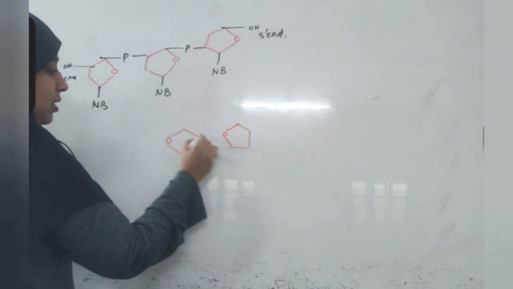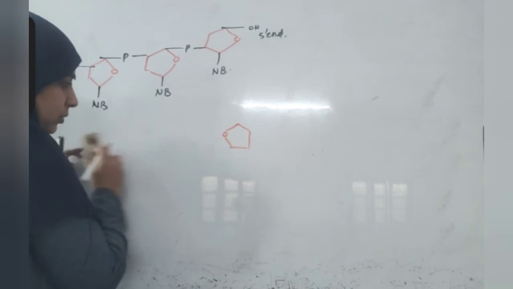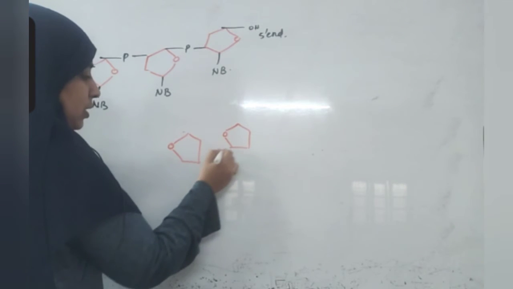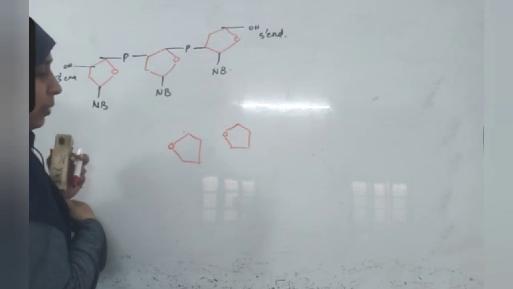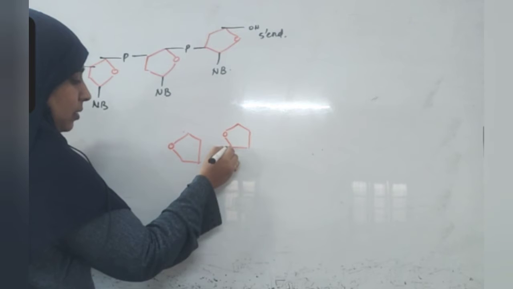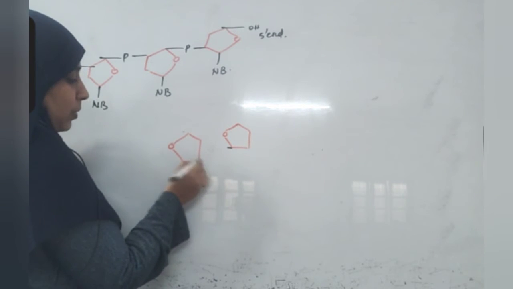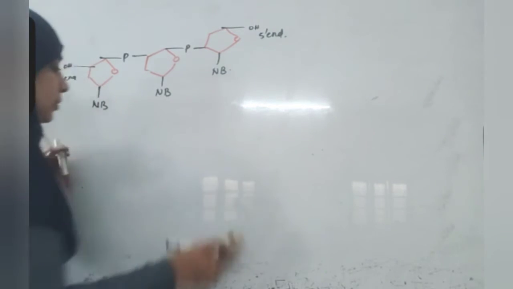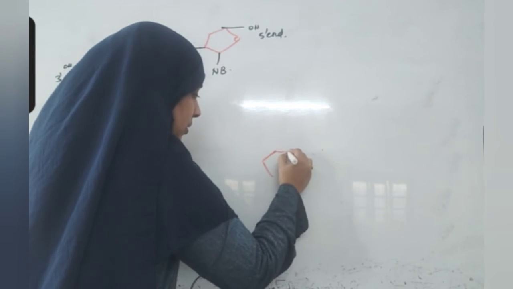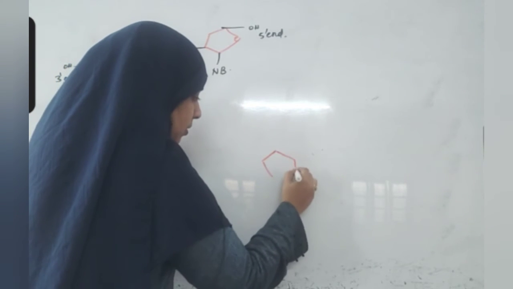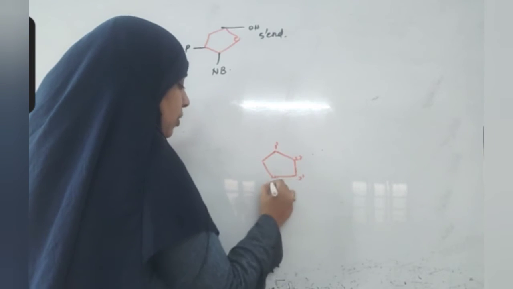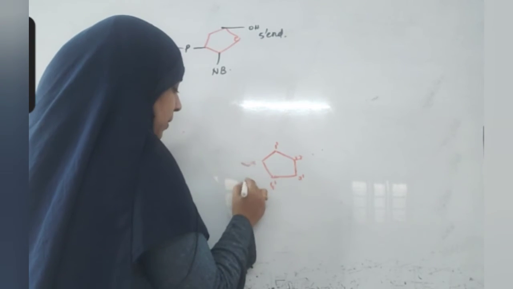So between this molecule and this molecule, a bond is formed. This is a 5 prime carbon atom. This is the 3 prime carbon atom. I'll draw again. This is 1 prime, 2 prime, 3 prime, 4 prime, and 5 prime is here.